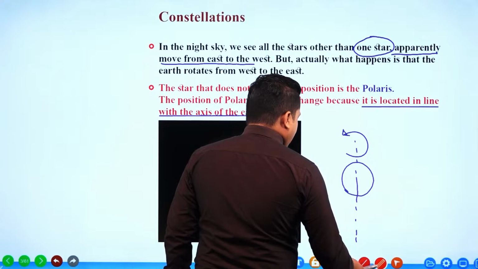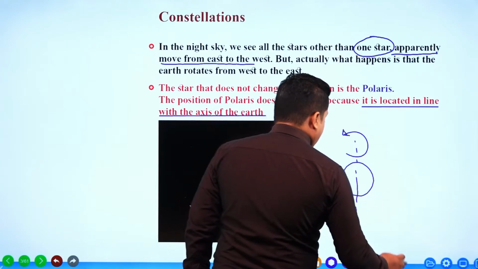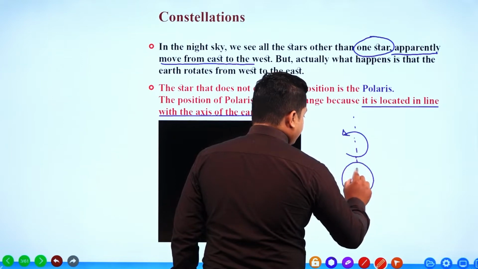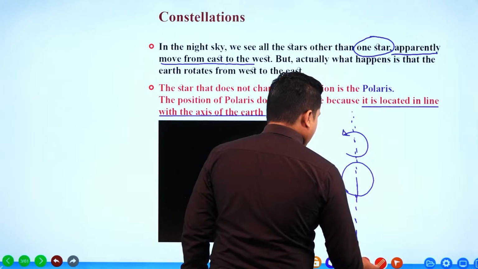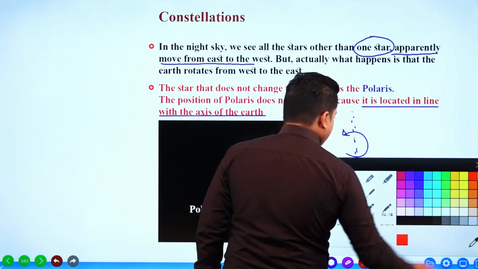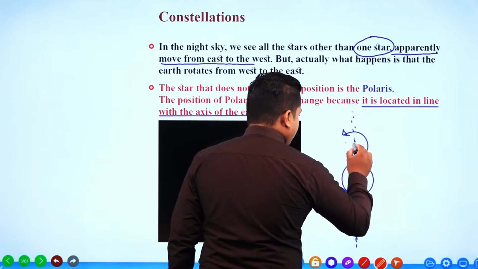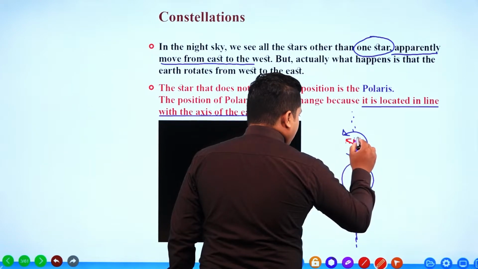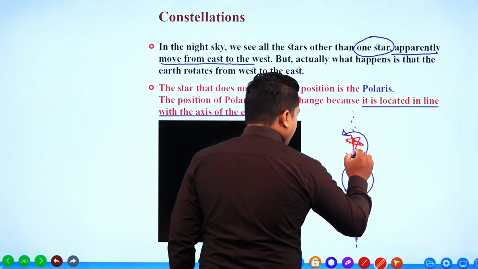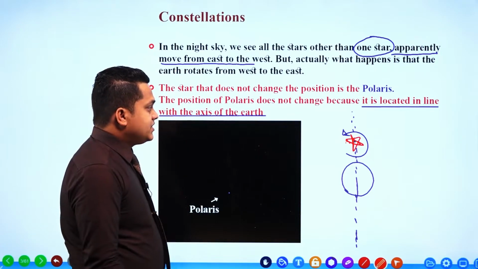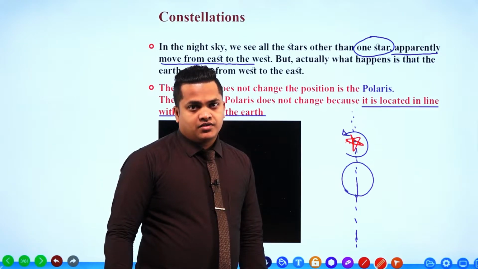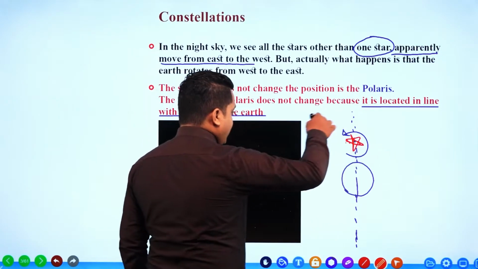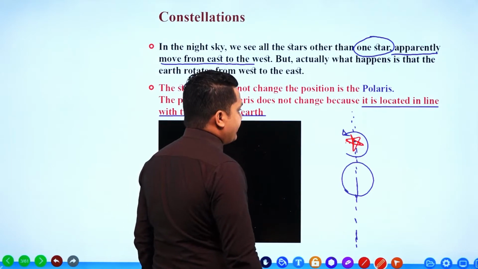So when it is rotating like this, my dear children, if there is a certain object along the rotational axis of the Earth, that object is not going to change the position even though the Earth is spinning or rotating.